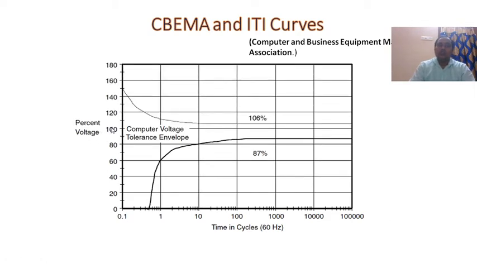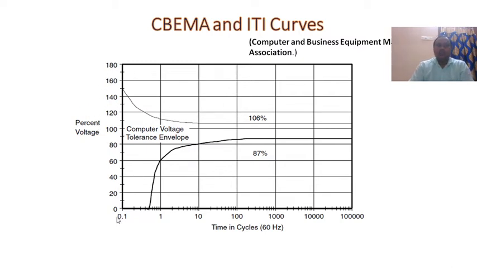So please see the voltage levels. The voltage level lies between 0 to 180 volts. So please observe that one. The time period, in timing cycles, is 0.1, 1, 10, 100, 1000, 10,000 and more cycles. The frequency is 60 hertz. This is a percentage of voltage.